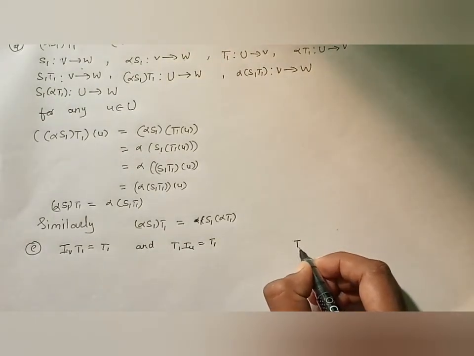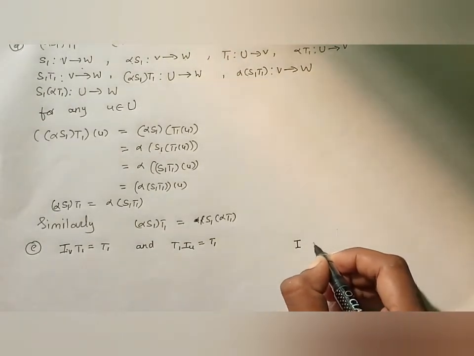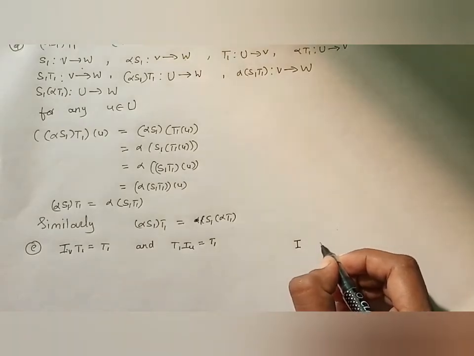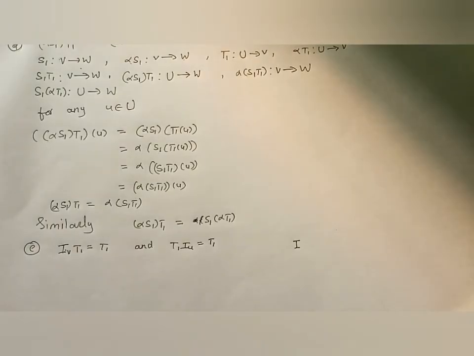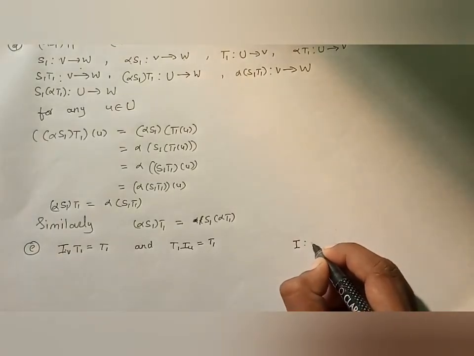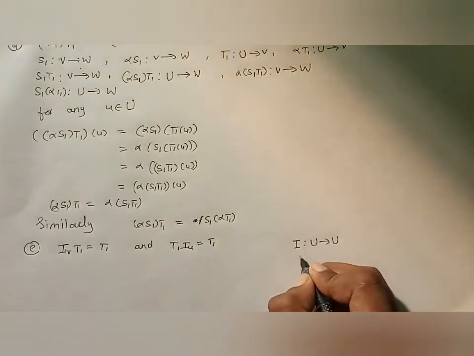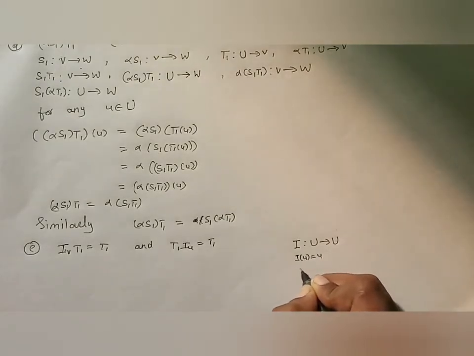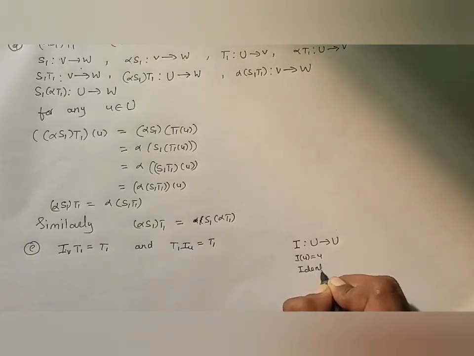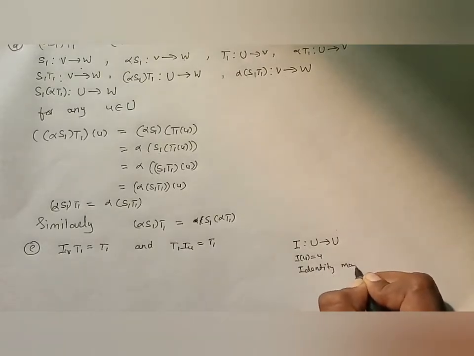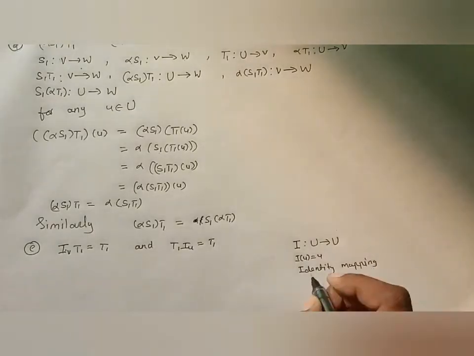Suppose I have any mapping I, and this is a mapping from U to U. If it is defined like I of U is equal to U, then I will call it the identity mapping, or I will denote this as IU.